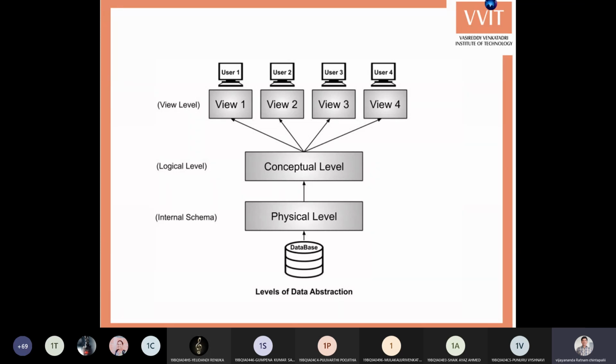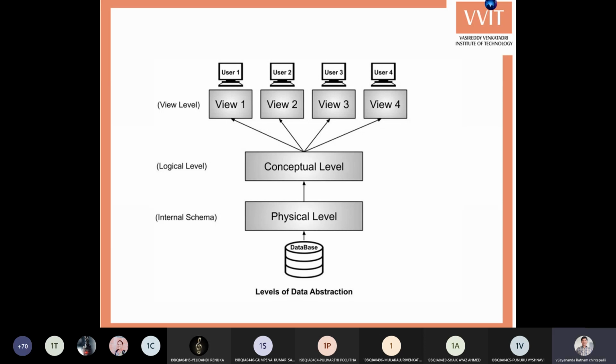What command do I need to know to access his details, or his class student members, or his branch student members, or, if it is a principal, to access all the student details, what command I need to execute. This is only required, but not what data is actually stored or how to enter the data. That is not at all required. So these complexities are hidden from the end user, hidden at the view level.